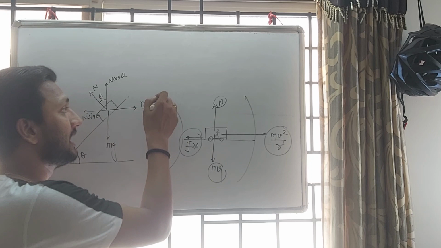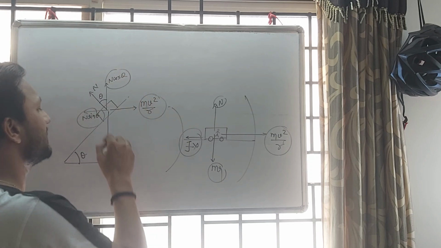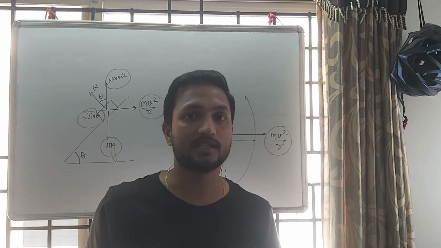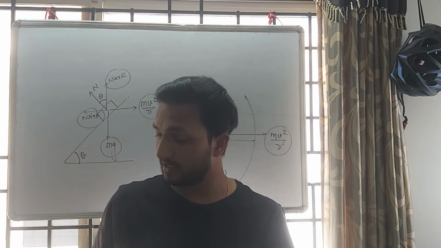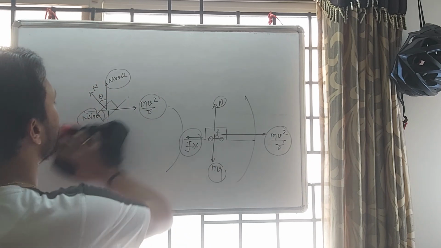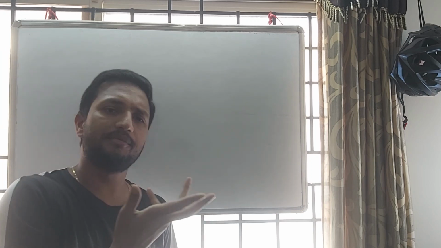N sin theta will balance this force and n cos theta will balance mg. But in reality, on road we have friction also. So now we'll consider friction. Suppose we have this banking of road, and in this process we just add friction.